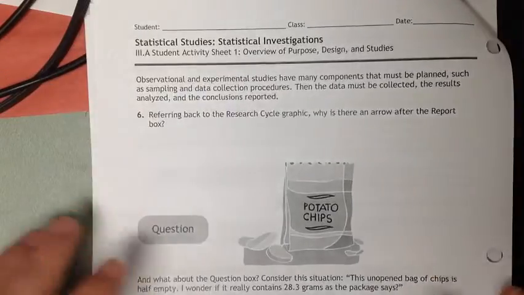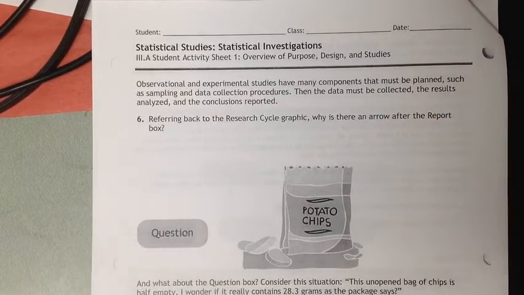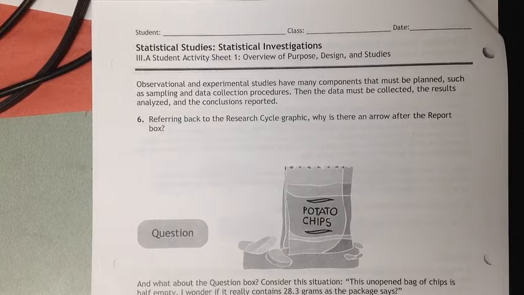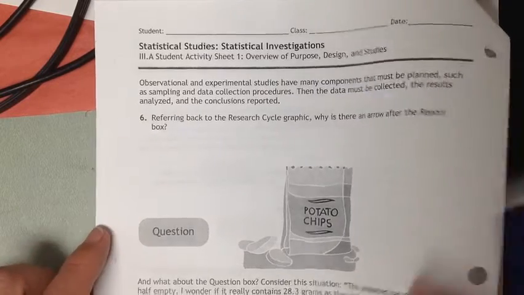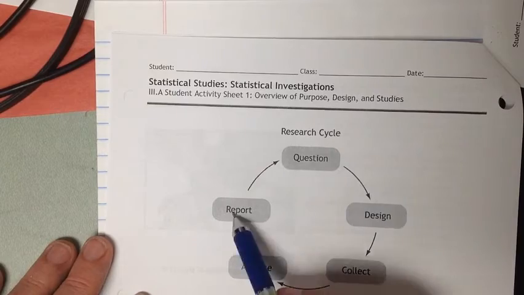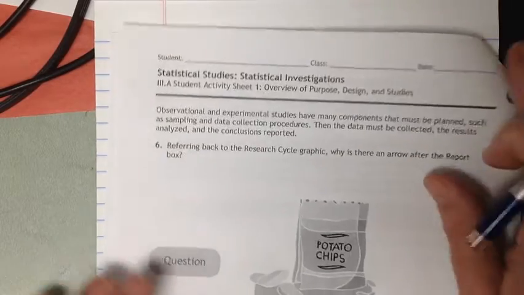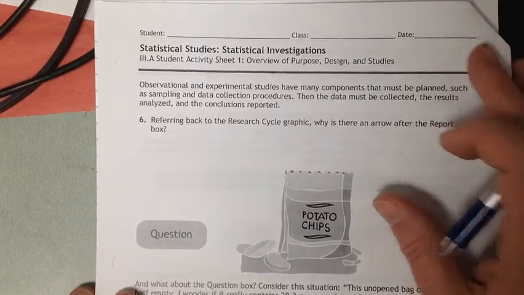All right, observational and experimental studies have many components that must be planned, such as sampling and data collection procedures. Then the data must be collected, the results analyzed, and the conclusions reported. Referring back to the research cycle graphic, why is there an arrow after the report box? All right, this is what I was talking about earlier. It goes question, design, collect, analyze, report. Why is there an arrow here? I'm going to put that in the assessment as well. What do you think about that?